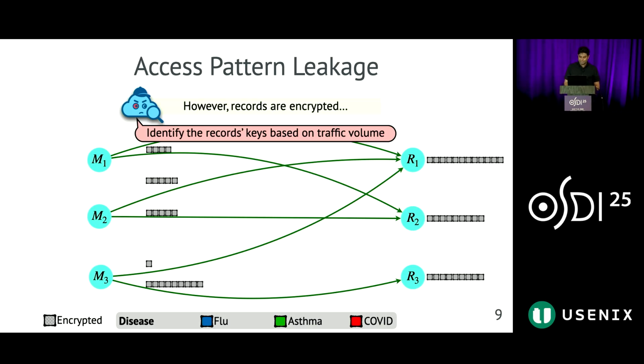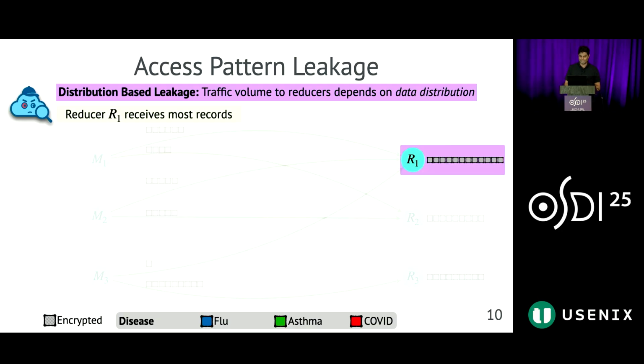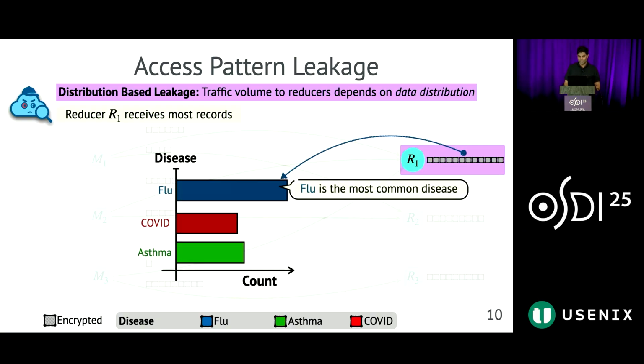To this end, we identify 2 kinds of access pattern leakage. The first one is distribution-based. That is, the distribution of traffic volume across reducers depending on the input data. The adversary exploits this leakage, for example, by mapping the reducer which is receiving the most records, R1, to the most common disease, which is flu.